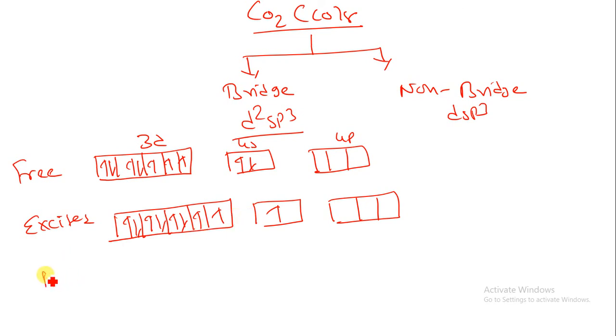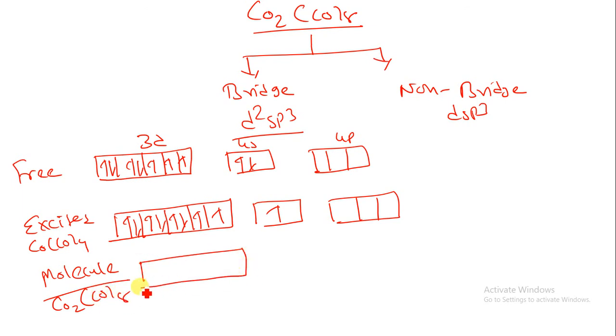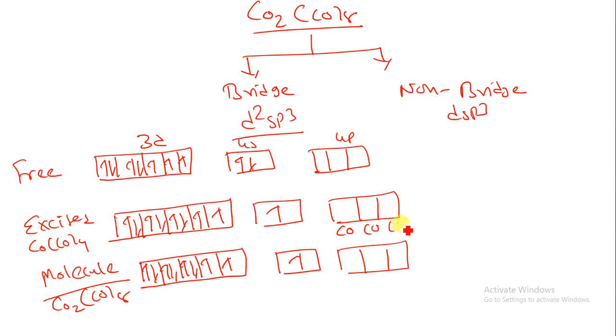Now suppose I am drawing the molecule here; this is one part of it, let's say Co(CO)4. Now suppose I am talking about Co2(CO)8. What I have to do is just copy this down over here. 1, 2, 3, 4 and 5. Here we have 4s, here I have 4p. So I am just copying the above structure. Here I have CO ligand, CO ligand, CO ligand, and here also a CO ligand. So there is one metal bond over here.